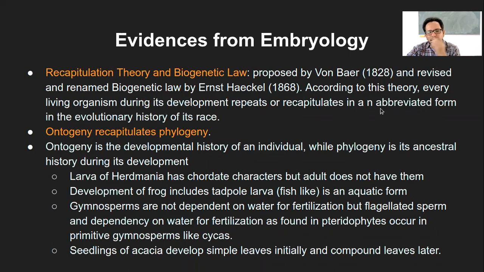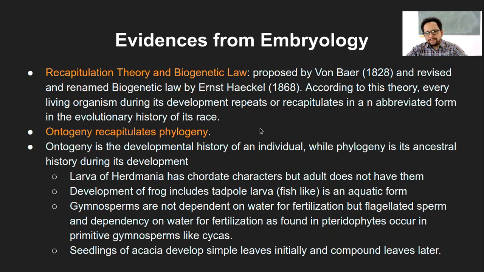According to this theory, every living organism during its development repeats, or recapitulates, and recapitulate means repeats. It's a very specific term for something done intentionally. So living organisms, during their development, repeat in an abbreviated form the evolutionary history of their race.